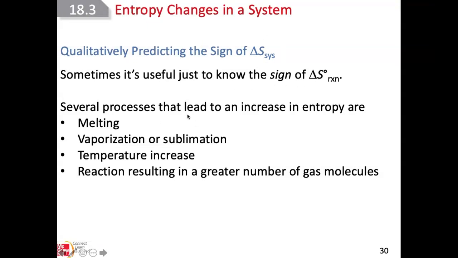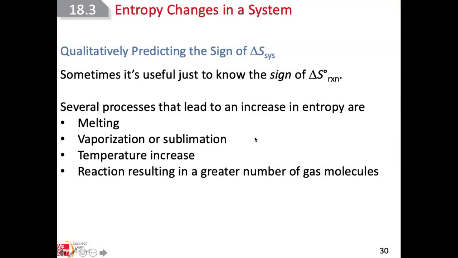Several processes will lead to an increase in entropy. One is melting, because in melting a solid changes into a liquid, and liquids have more entropy than substances in a solid state. Another is vaporization or sublimation. In vaporization, liquid changes to gas. In sublimation, solid changes to gas.